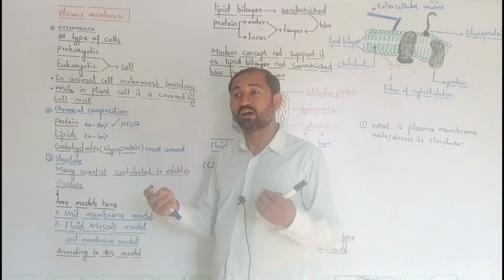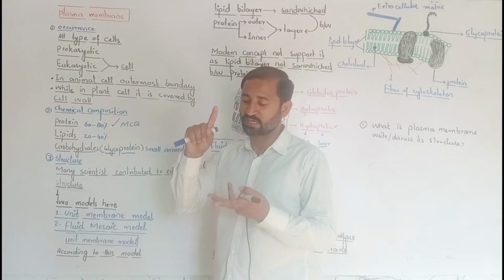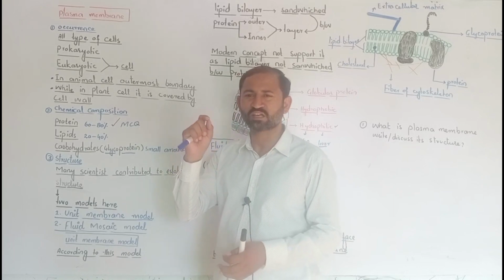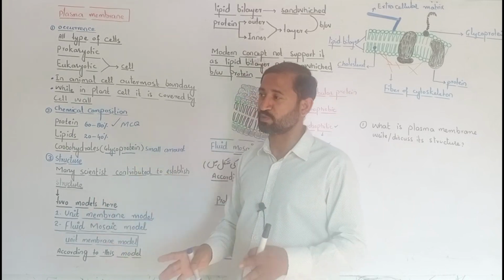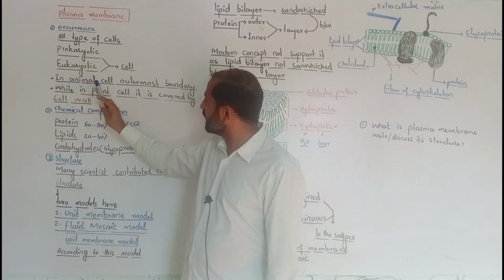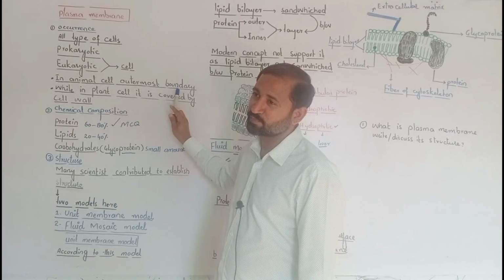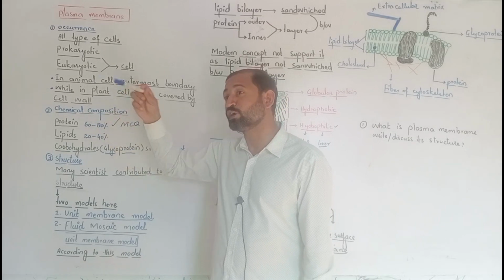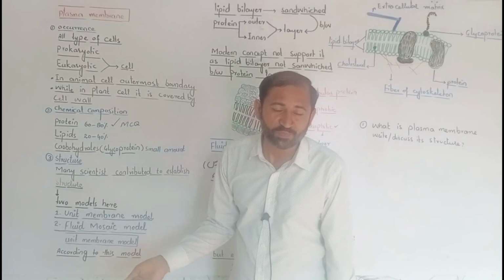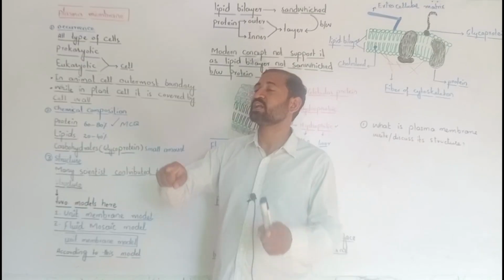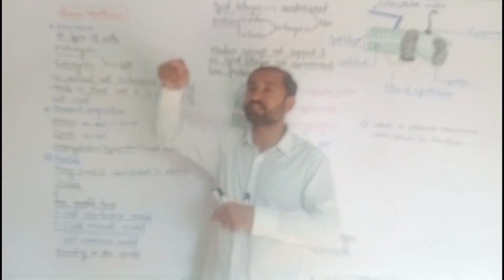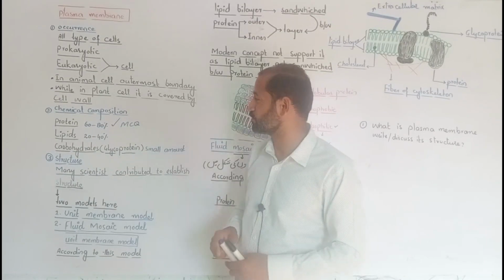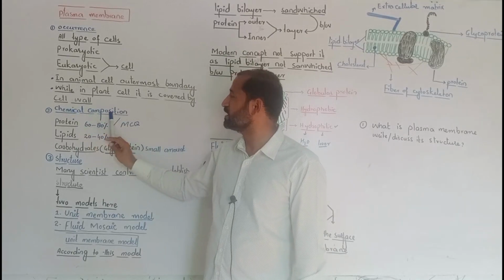Plasma membrane is present in all types of cell. It is present in prokaryotic cell, eukaryotic cell, fungal cell, bacterial cell, animal cell, plant cell. All types of cell have plasma membrane, but in animal cell the outermost boundary is plasma membrane, whereas in plant cell plasma membrane is covered by another layer, that is the cell wall. It means that in plant cell the outermost boundary is cell wall, and on the inner side of cell wall is present plasma membrane.